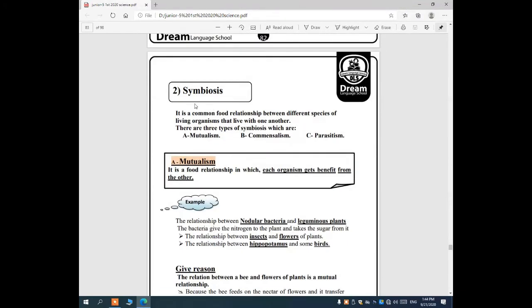Number two, symbiosis. First, we have finished predation and the two ways of hiding. Symbiosis is a common relationship between different species, and we have three types of symbiosis. Number one, mutualism. Two, commensalism. Three, parasitism. We are going to talk about each one separately.